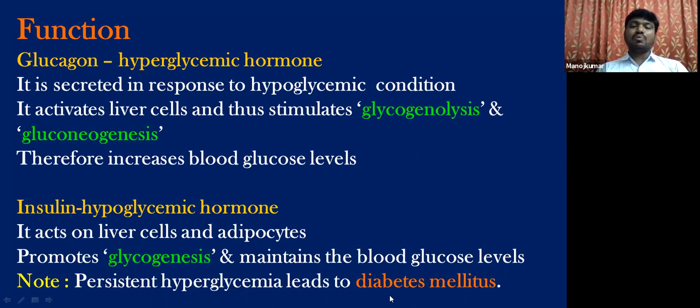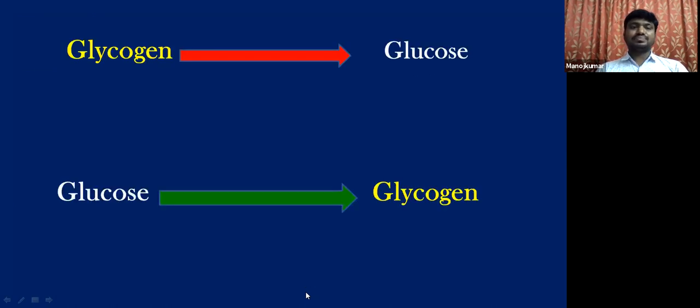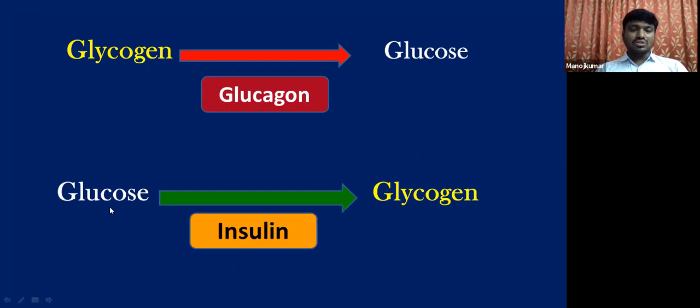So this is one type of diabetes called diabetes mellitus, and we'll be discussing this diabetes mellitus in the hormonal disorders in detail. So this slide gives again an idea. Glycogen is converted into glucose by the influence of glucagon hormone, and glucose is converted into glycogen by the influence of insulin hormone. So these are antagonistic to each other.